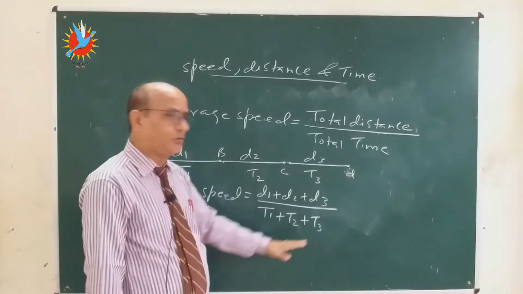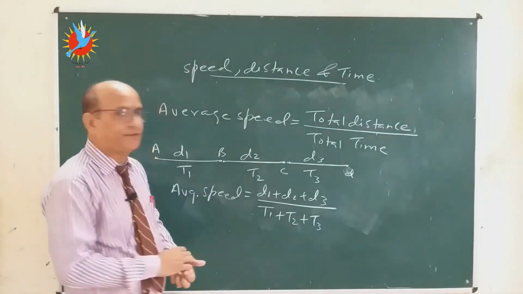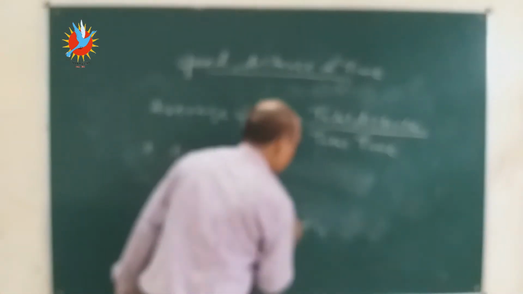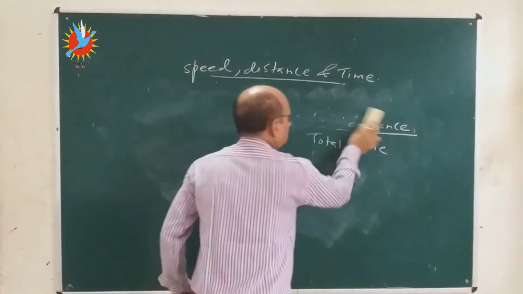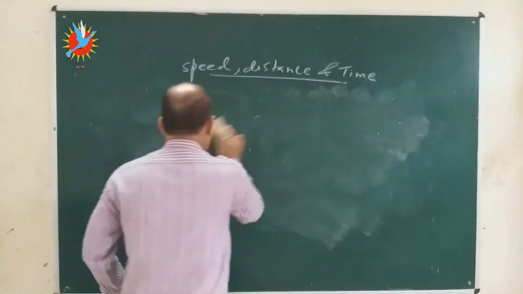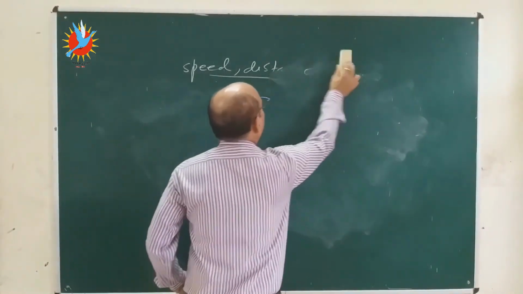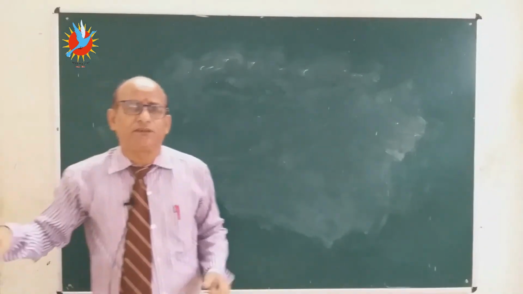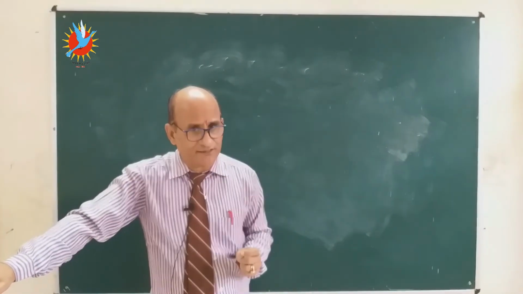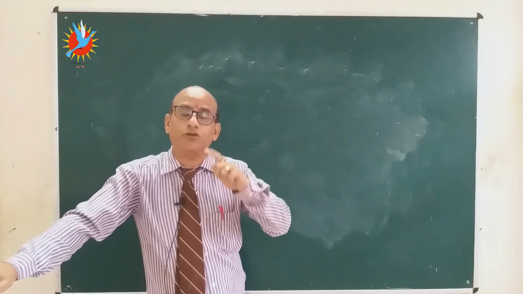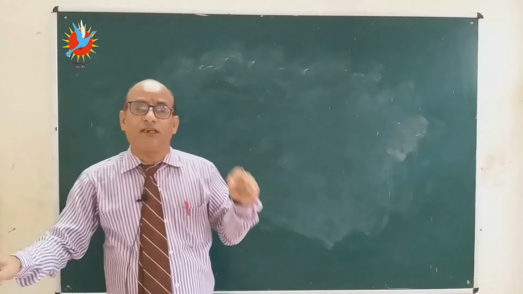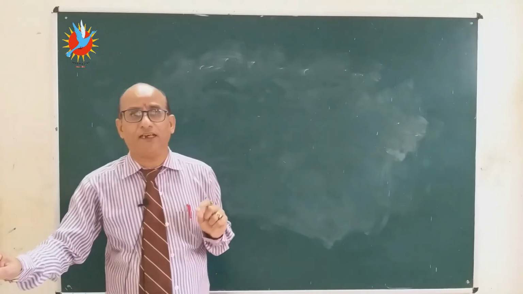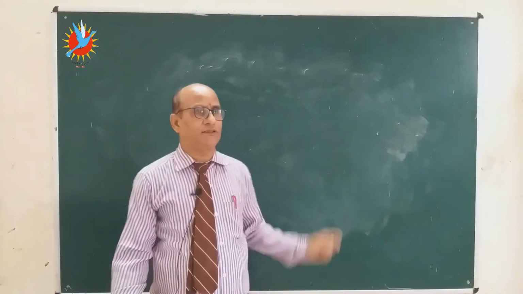In this you have to use this formula to find the average speed. Sometimes in finding the average speed, distance is not clearly given, some speed is given. So first you have to find the total distance. Most students are confused that average means the sum of all the speeds divided by the number of speeds. No, that is not the formula for finding the average speed. So kids, you can use these formulas.